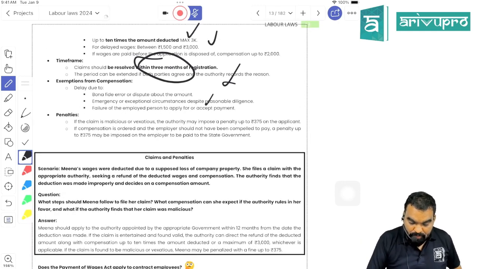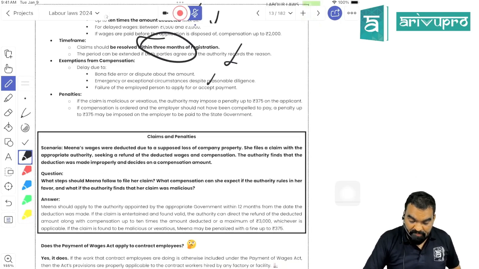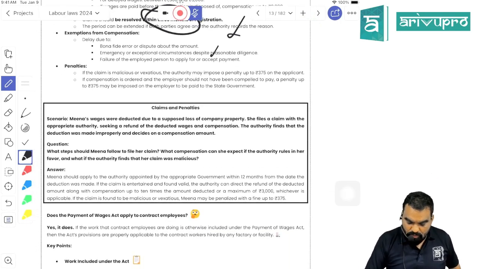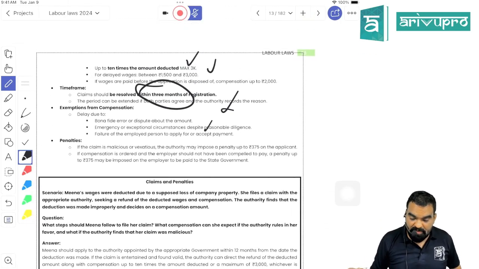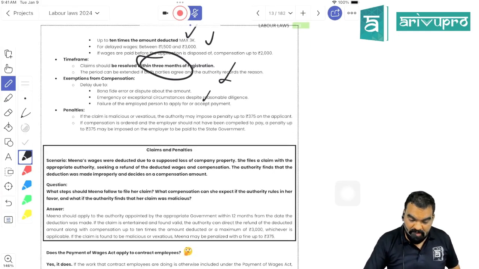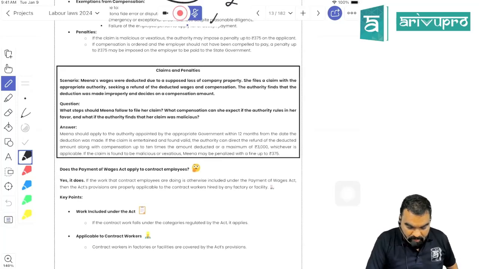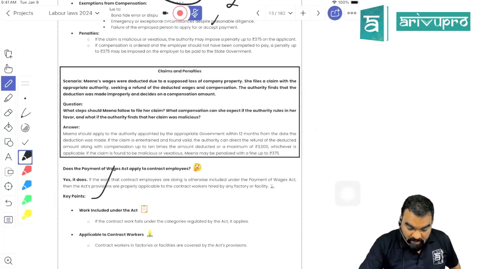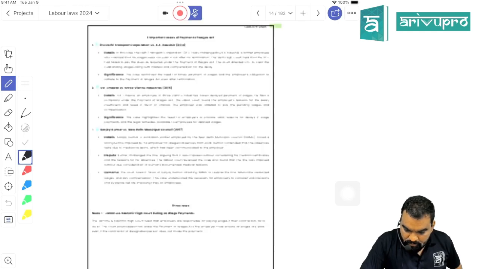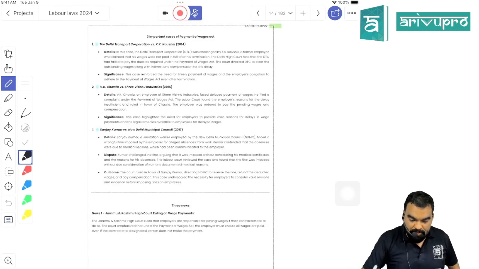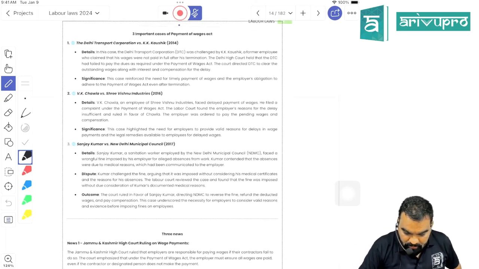If the employer proves that there is a bona fide delay, he may not be subject to compensation. Compensation for delay is 1,500 to 3,000. Compensation for the wrong penalty would be 10 times of the amount deducted, or 3,000, right? Contract employees are also covered under the purview of the Payment of Wages Act. Is it clear, students? Application of this act is totally dependent on the authority appointed by the appropriate government, right?